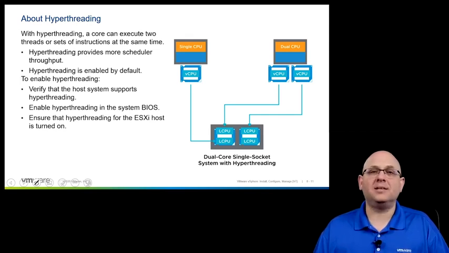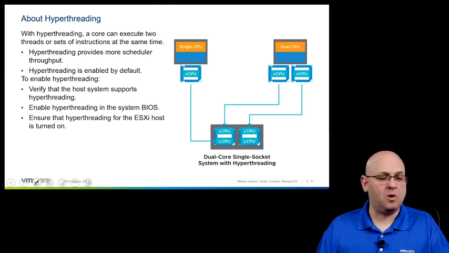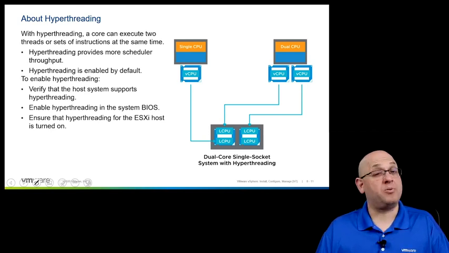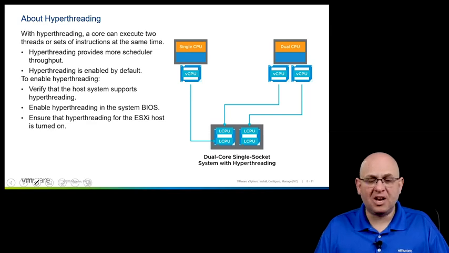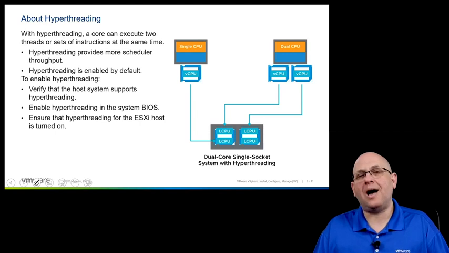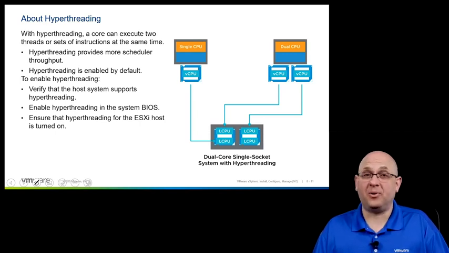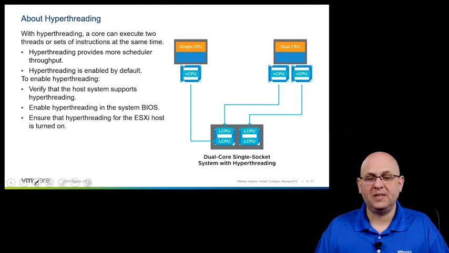Now, in many cases, on the physical side, running your applications on physical hardware, you can see about a 20% performance improvement in general. But ESXi is a little bit smarter about this, and we'll show you how that works. And we can actually eke out up to about a 30% performance improvement.